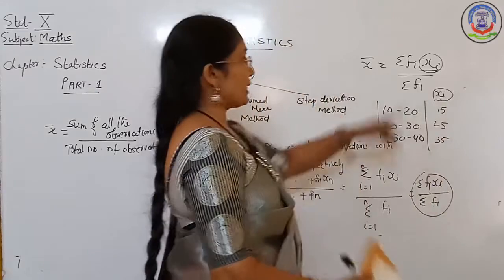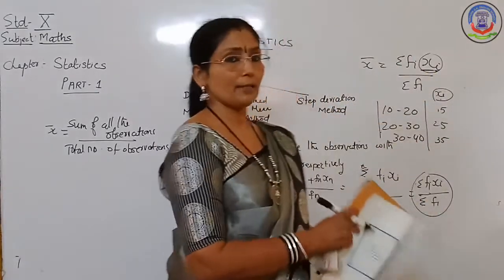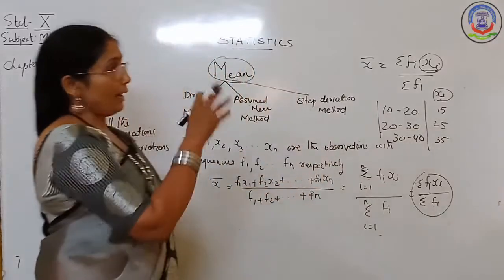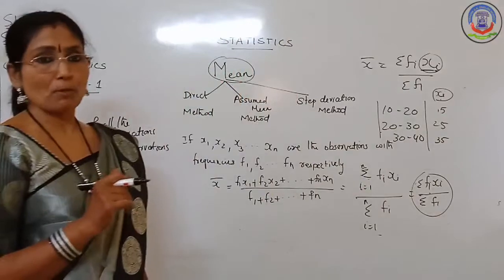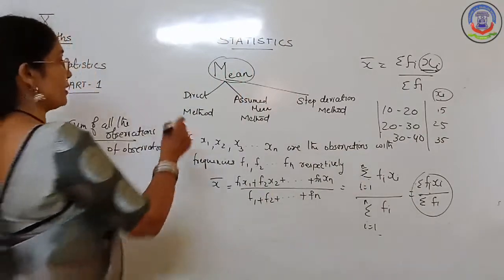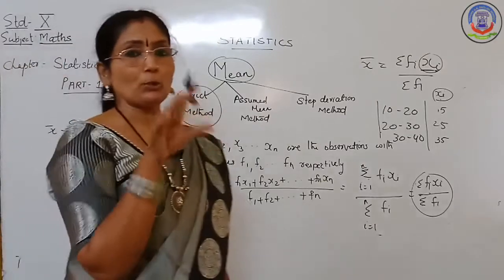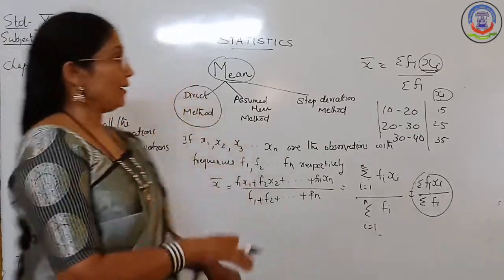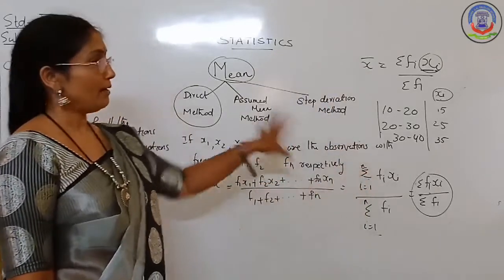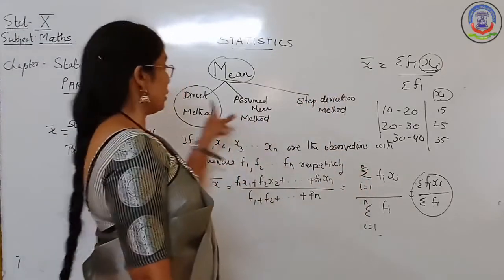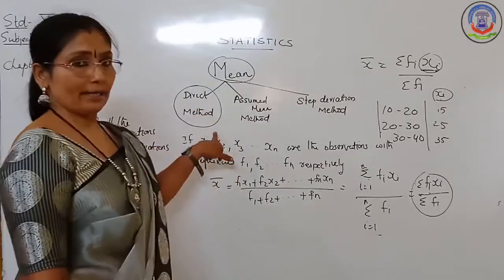Then what is the next step? You have to find out fi into xi. That means the frequency multiplied by this xi, the class mark. The total of that and the total of the frequency, you will get the answer for x bar, that is mean. And this method is known by the name direct method. That means simply you are finding out the xi and multiplying fi into xi, the summation of that divided by the summation of the frequency, you are going to get the answer for the mean. That is called the direct method.